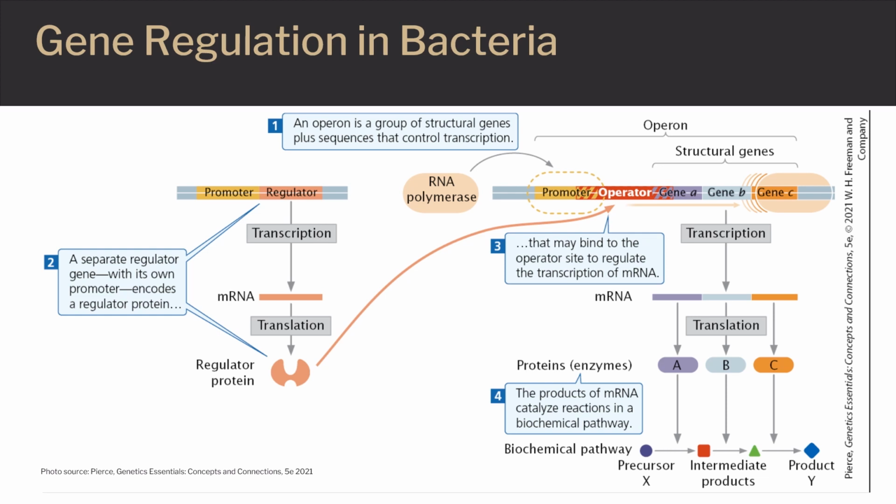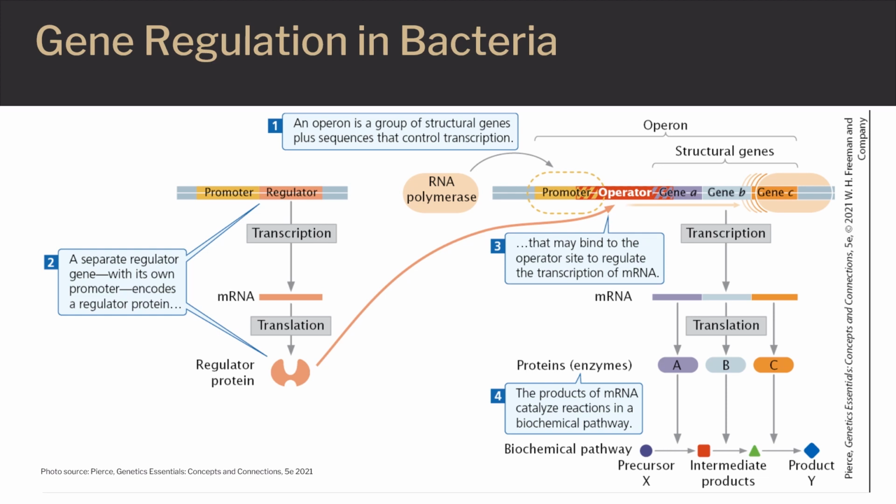At one end of the operon is a set of structural genes, shown as gene A, gene B, and gene C. These structural genes are transcribed into a single mRNA, which is translated to produce enzymes A, B, and C. These enzymes carry out a series of biochemical reactions that convert precursor molecule X into product Y. The transcription of structural genes A, B, and C is under the control of a single promoter, which lies upstream of the first structural gene. RNA polymerase binds to the promoter and then moves downstream, transcribing the structural genes.